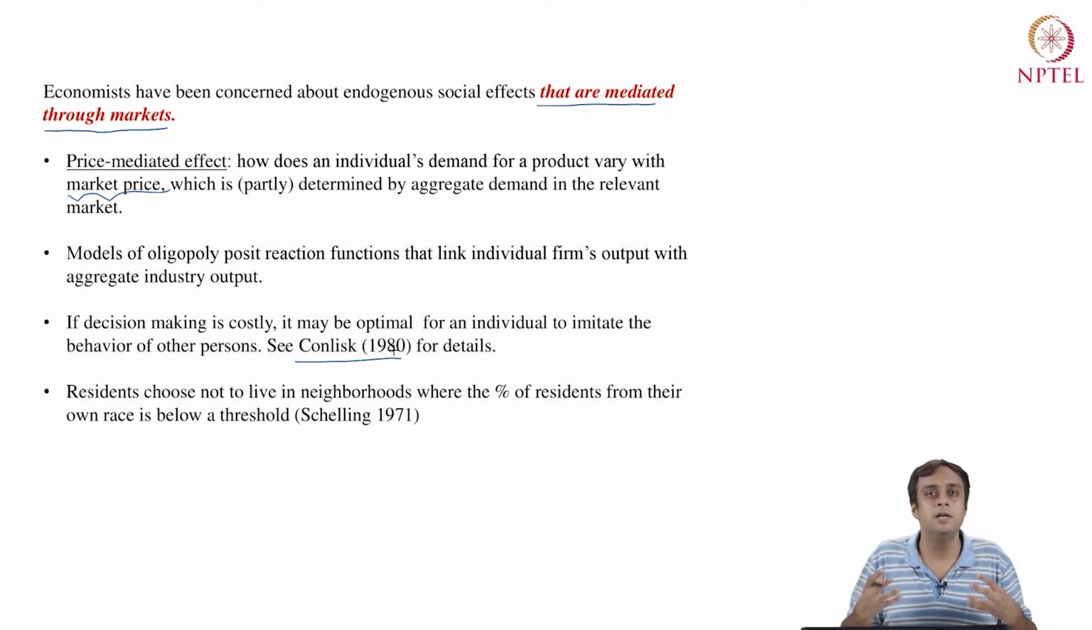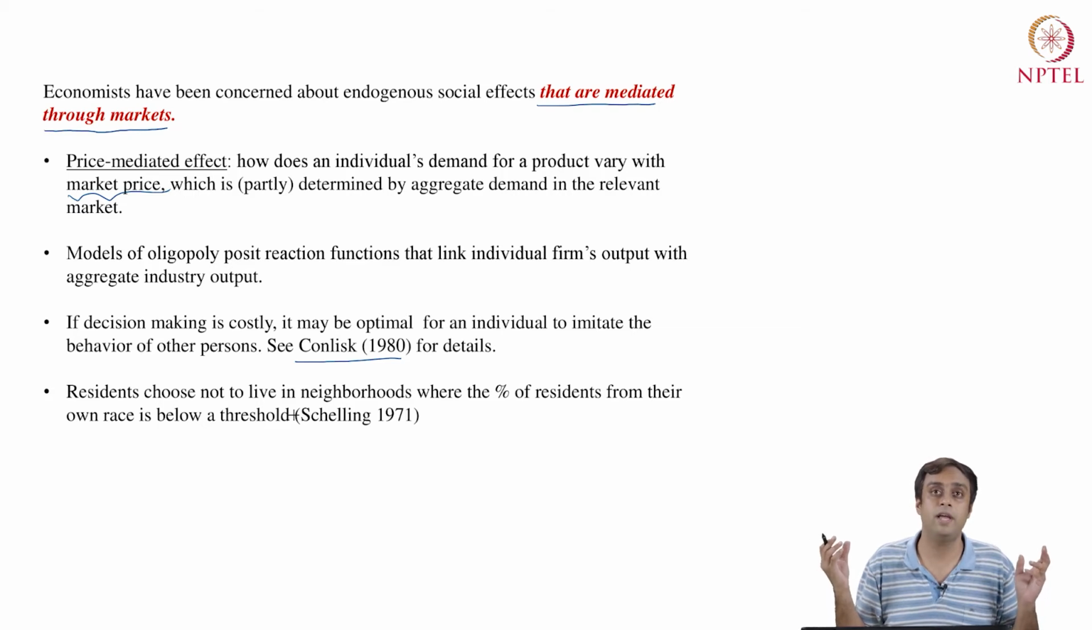It's a costly decision. So an individual or a group of individuals are found to imitate others just because it's very hard for them to find out all the information about the relevant decision that they are making. There is also documentation of residents choosing not to live in neighborhoods where the percentage of residents from their own race or ethnic group is below a threshold. Again, an individual decision somehow imitating the decision of, or reflecting a decision of, a reference group.